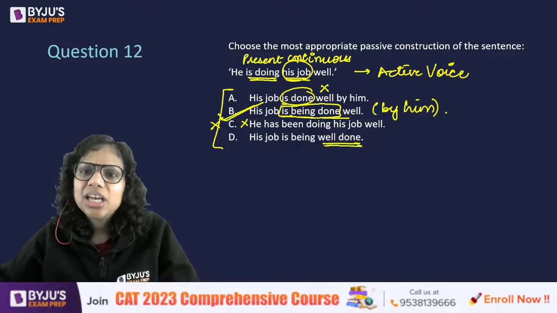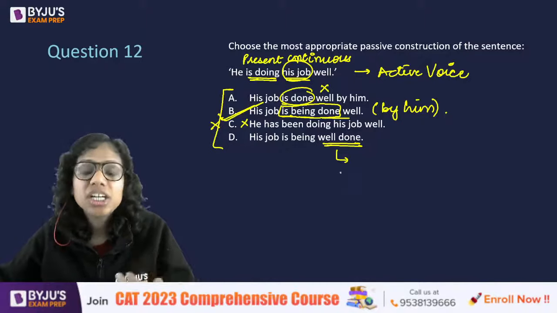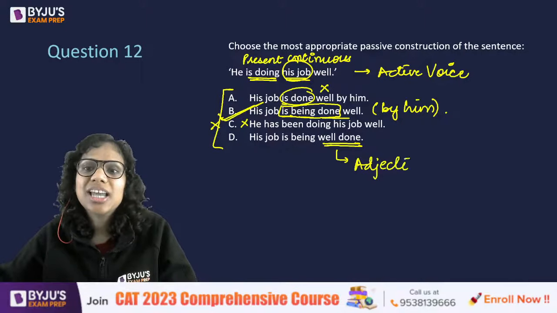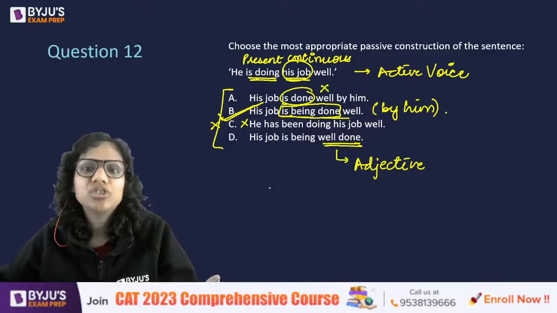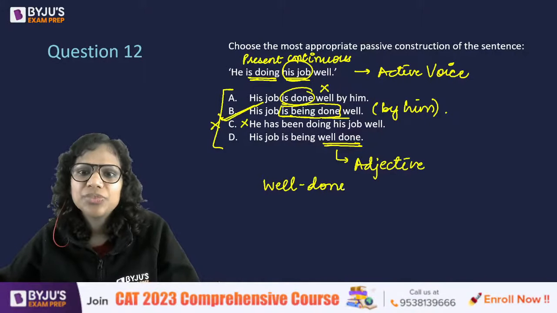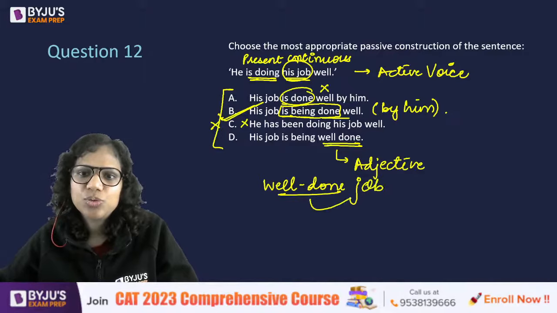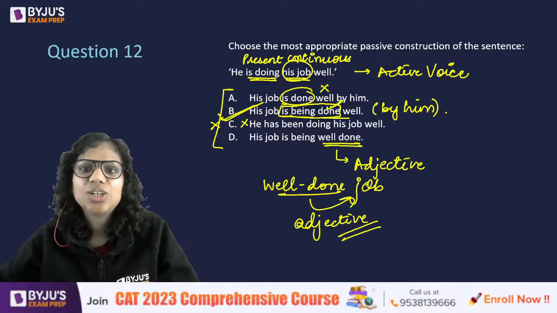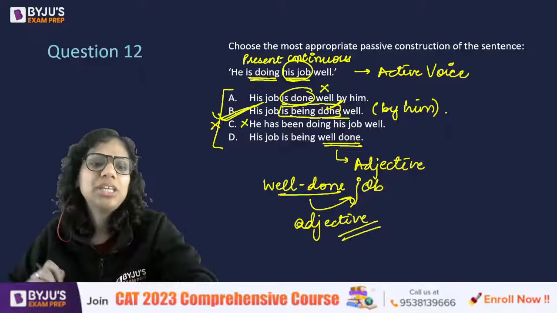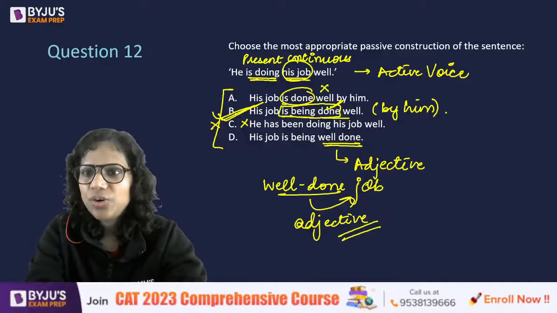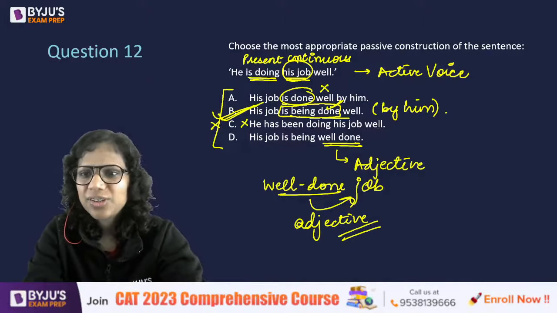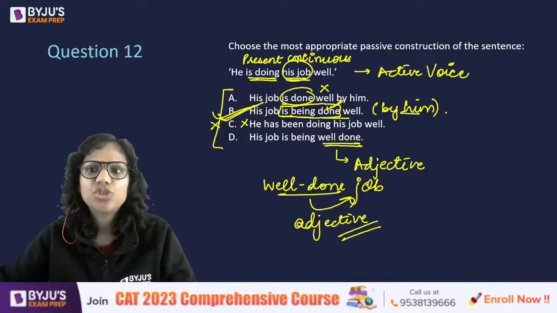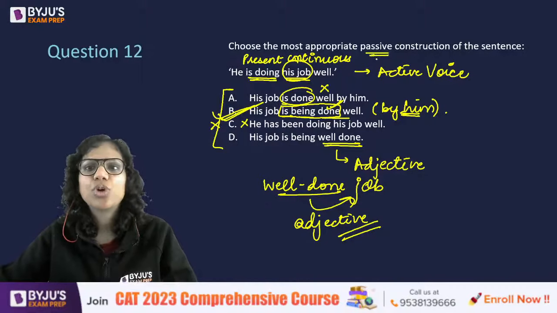Right. Well done, on the other hand, you are changing it to an adjective. See, well done is an adjective. If I say this is a well done job, then well done is being used as an adjective there. I don't need it to be used as an adjective. I need done to be used as a verb. Therefore, B and not D. Does this make sense to you? Most of you said B. So, Aditya, I agree that here we have not mentioned the doer, but a lot of times in the passive voice we skip the doer.